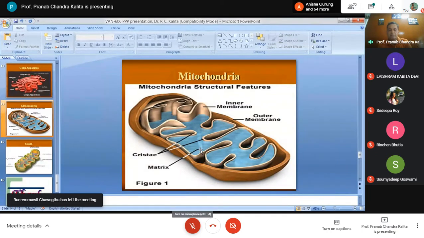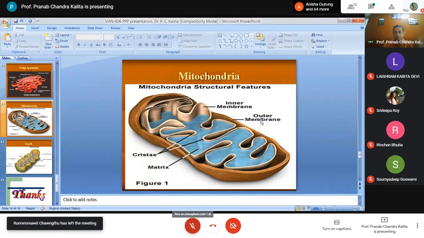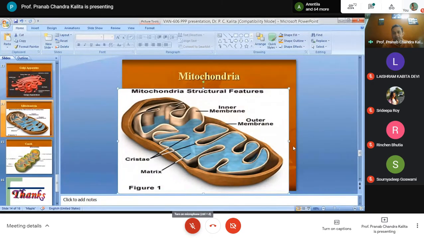This is called the mitochondrial matrix. Clear? Between the outer membrane and the inner membrane, there is a space. This is the intermembranous space, and the inner membrane is thrown into folds, thereby forming the cristae. Cristae are filled with the mitochondrial matrix, and this mitochondrial matrix contains DNA.